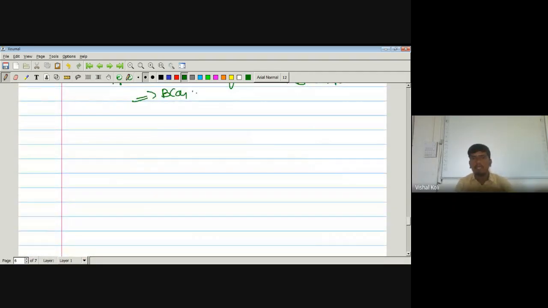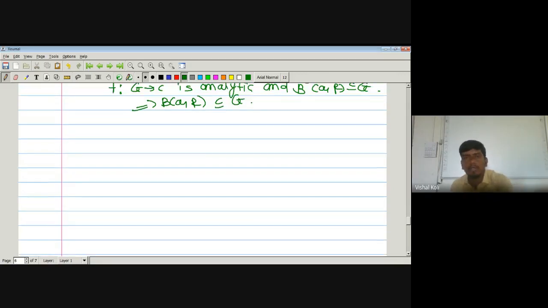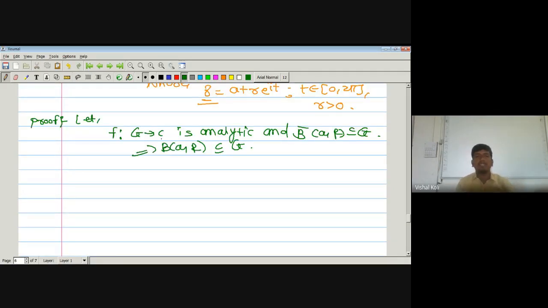Okay, so the open disk having radius r must be a subset of G. As here f is an analytic function on G, and this is a subset of G, then f is analytic on this disk also.